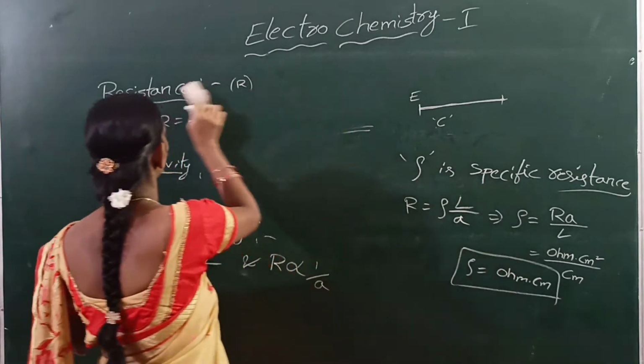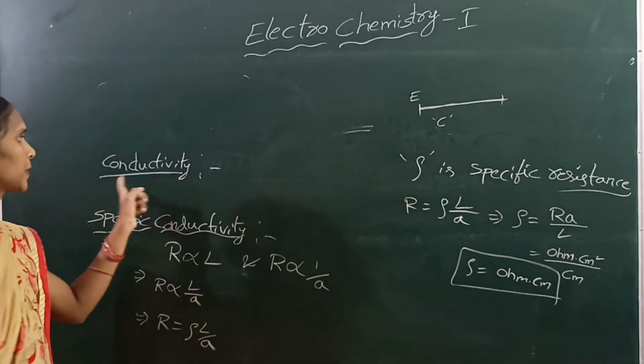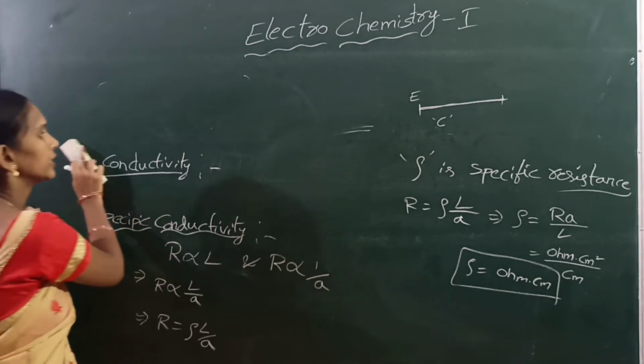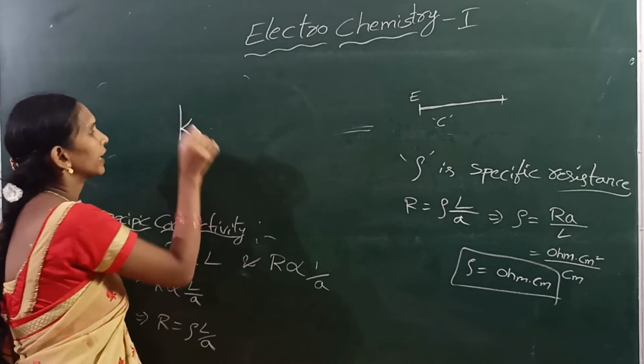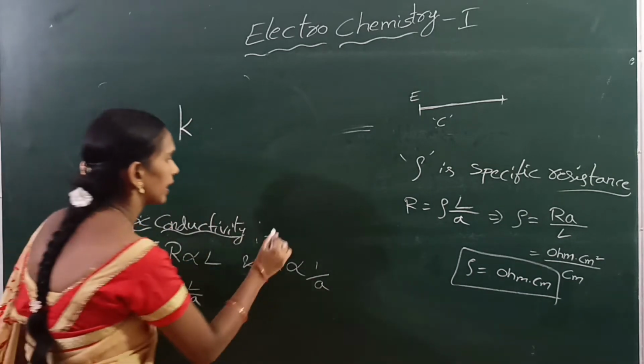Next, conductivity. Specific conductivity is indicated with kappa.